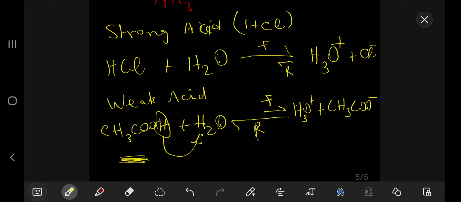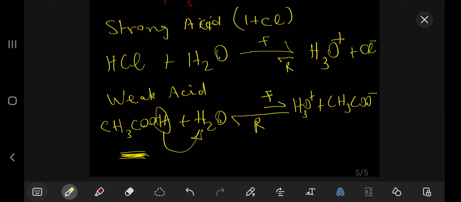So in terms of a chemical reaction, we explain the weak acid and strong acid whereby the forward reaction is highly favored in a strong acid, and the reverse reaction is highly favored if it is a weak acid, right?